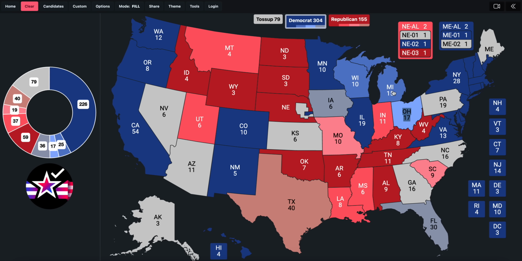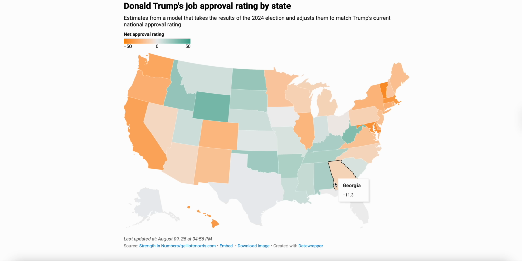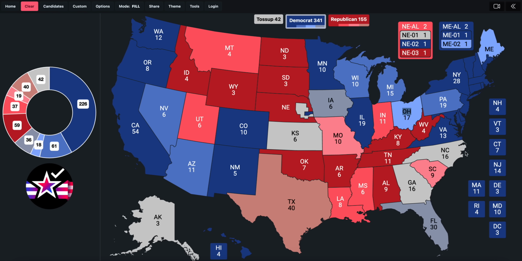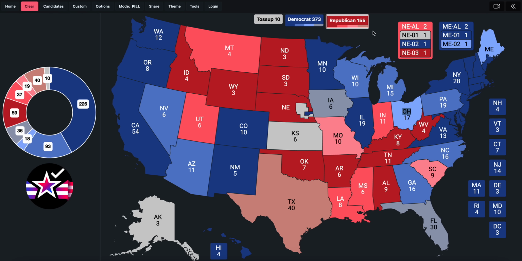Wisconsin and Michigan turn on the president as soon as he gets into office, and that really isn't that surprising. Places like Maine's 2nd District become that way. North Carolina becomes likely. Georgia becomes likely. Arizona, Nevada, all states that voted for the president in the last cycle become likely states for the Democratic Party. And again, a lot of it has to do with the way they view him and not as much as to how they will vote.